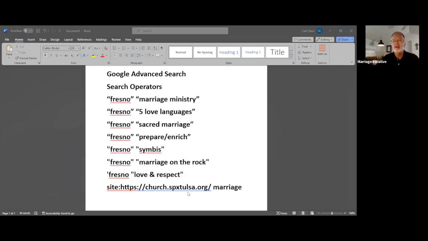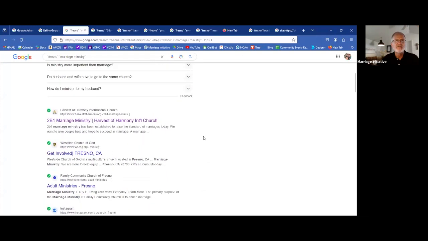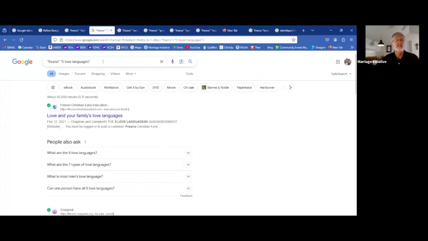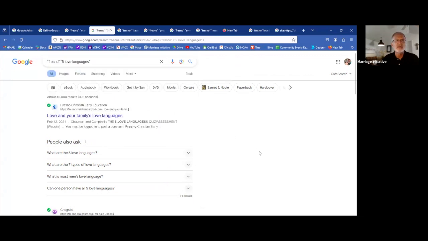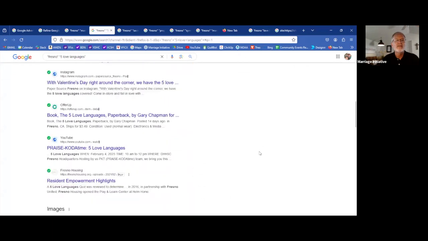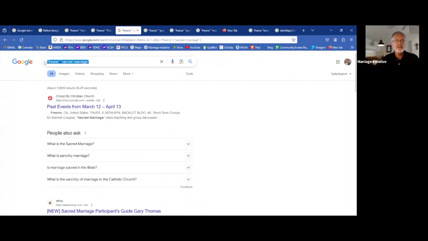So I'm going to go back. I've already opened some of these pages just to give you an idea of how many churches and ministries that you can find. Again, we're looking at Fresno. I want to look at, here's a search term. You see how I put this in the Google search box, Fresno in quotes, and five love languages in quotes with a space in between. And my goodness, look at all of these results that you can get from that. Here is our search with Fresno and sacred marriage.